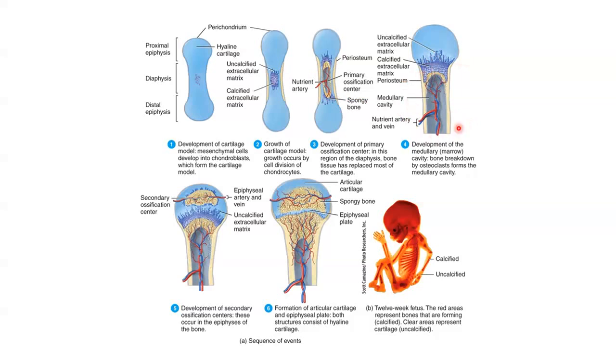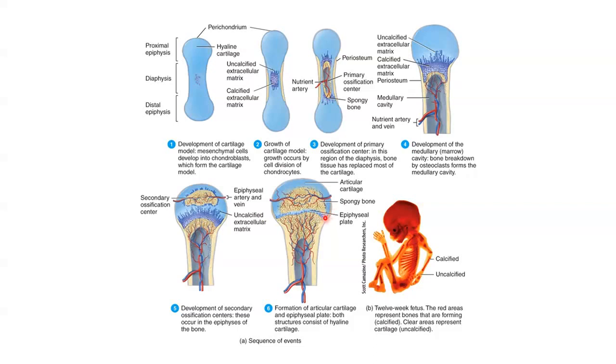As this primary ossification centre begins to spread towards the ends, or epiphyses, of the bone, osteoclasts start to break down some of that newly formed spongy bone tissue, creating our medullary cavity. Blood vessels then enter the epiphyses of the bone and stimulate the development of our secondary ossification centre, where spongy bone continues to replace the cartilage. The hyaline cartilage that remains around the ends of the epiphyses becomes our articular cartilage, which, remember, is the cartilage that is formed in a joint where two bones will meet.